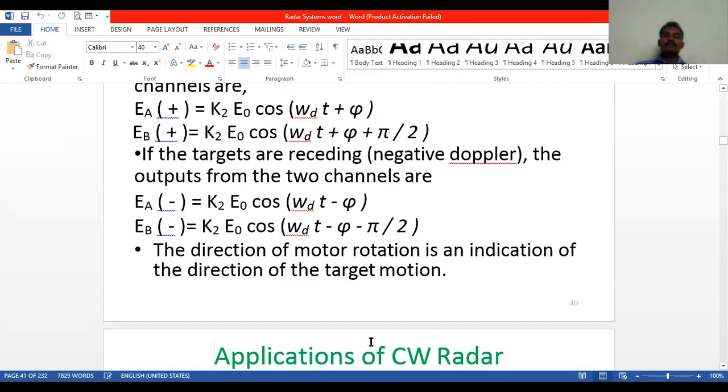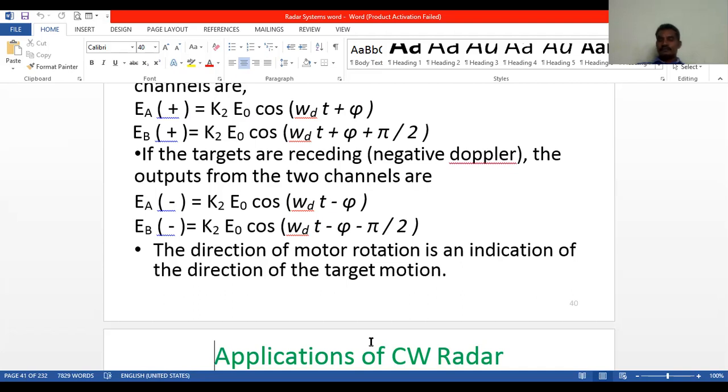The direction of motor rotation, here the synchronous motor indicator, is an indication of the direction of the target motion. The motor rotates in two directions, clockwise and anti-clockwise, and that indicates whether the target is approaching or receding.